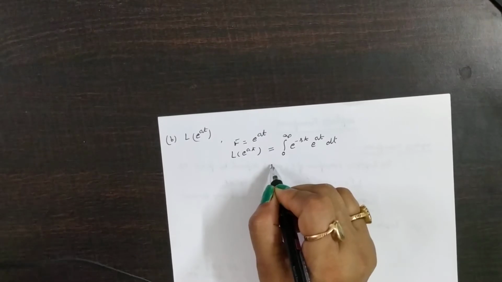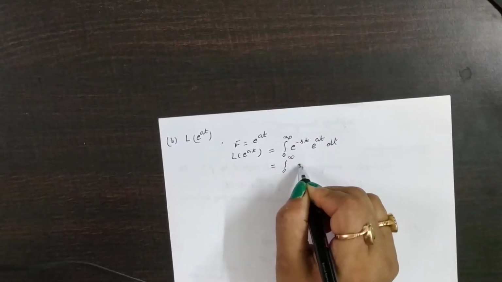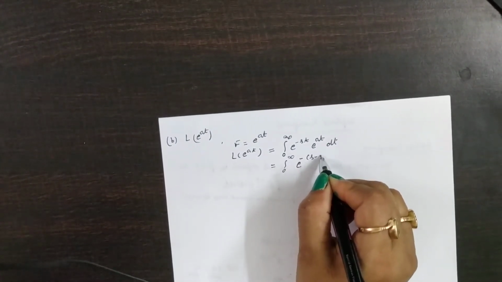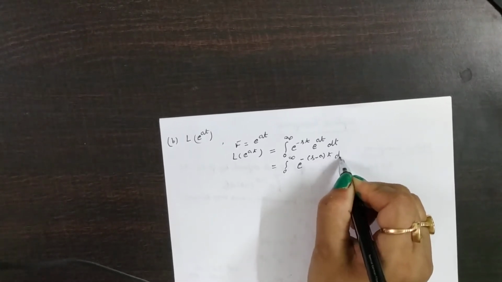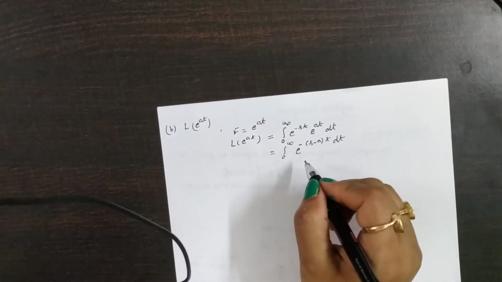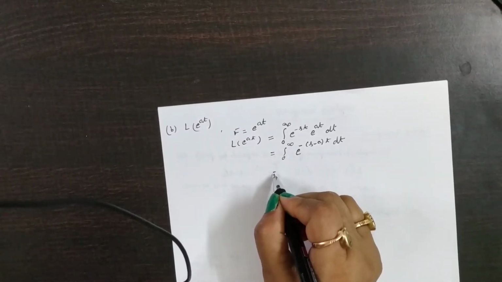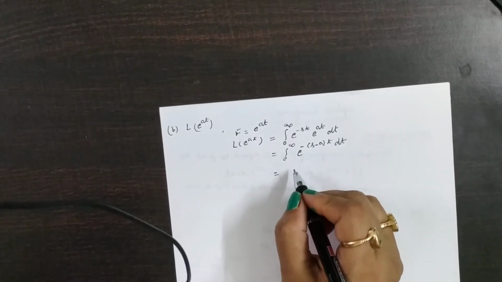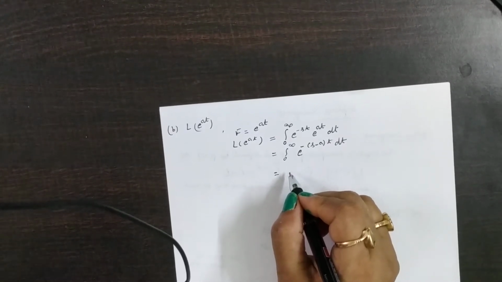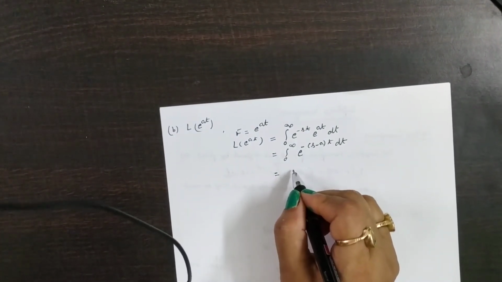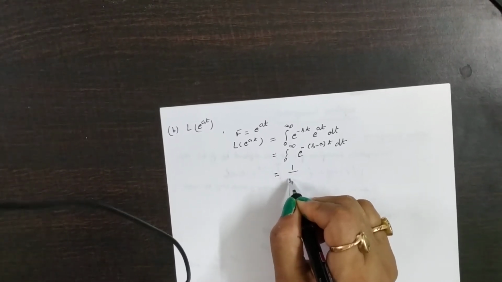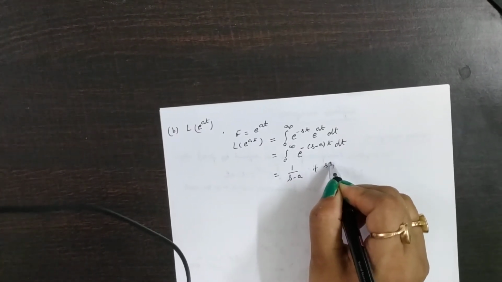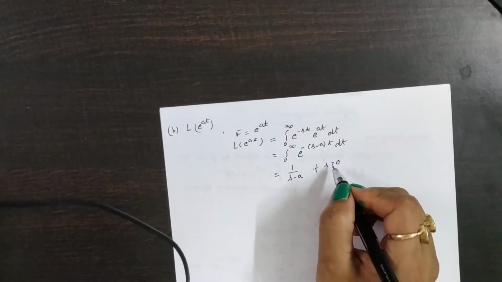Applying both these, the integral from 0 to infinity of e to the power minus of (s minus a) t dt. Now integrating this, you get 1 by (s minus a), if s is greater than a.